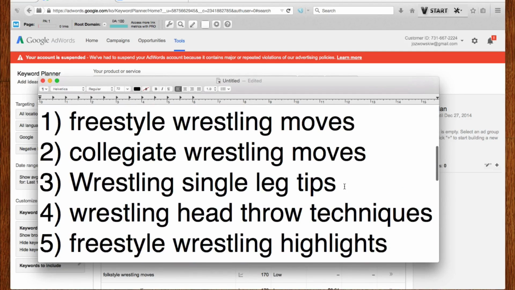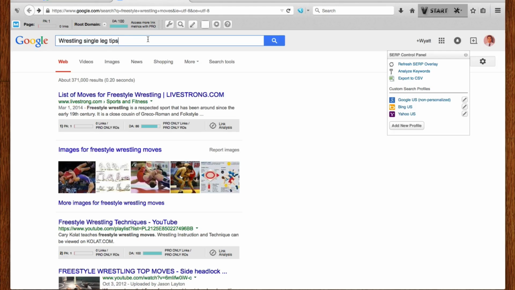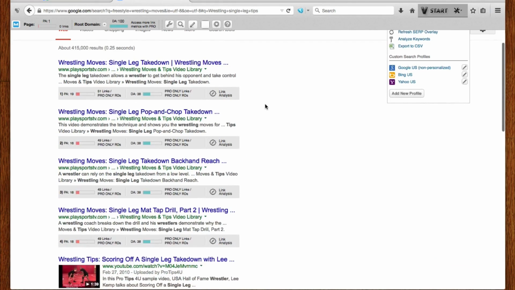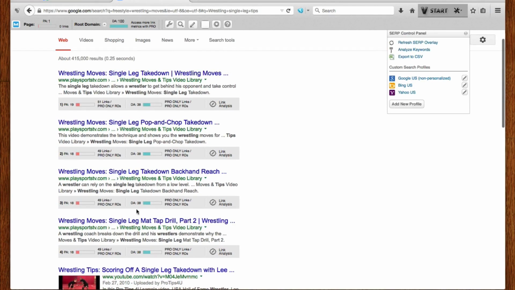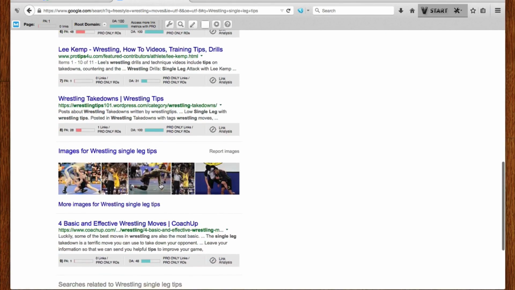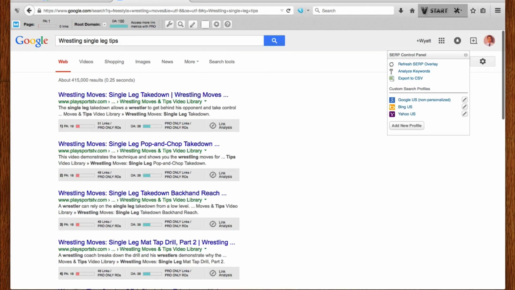So I could go ahead and pop these keywords into Google again, just check out the competition, but by the looks of it, shouldn't really be a problem, right? I mean, we have the same site ranking 4 times on this first page here, with some YouTube videos and some more wrestling sites. But these are great keywords to start out with. They're getting searches. They don't have a lot of competition. It's a good niche. Definitely a good niche to build your first authority site.